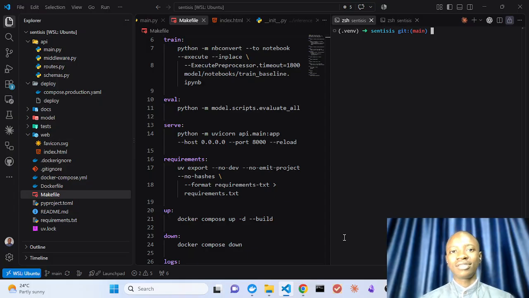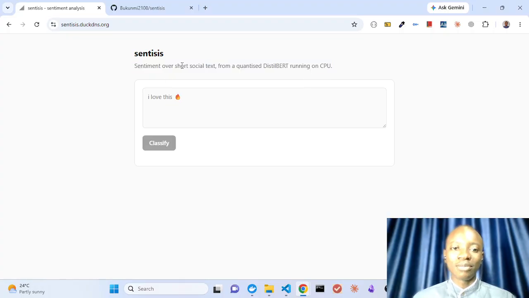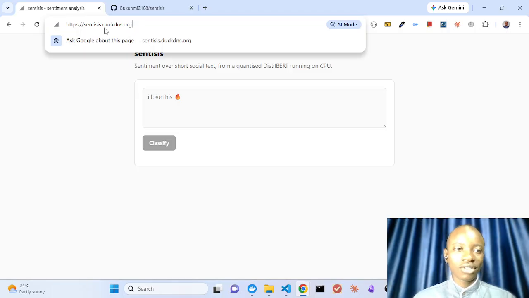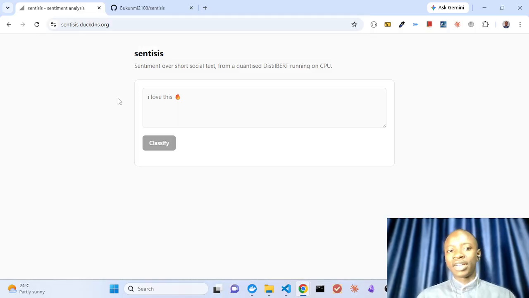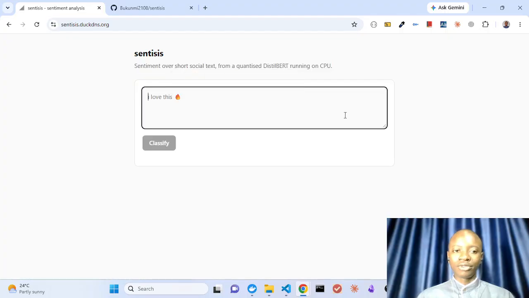This is a very simple app, and I call it Sentisis. This is the repository, and I'll show you shortly the web interface. This is the display of Sentisis. You can access it by going to docdns.org, a free domain name system platform, and it is hosted on my workspace VPS. It is currently running and works fine using DistilBERT on a virtual CPU space.